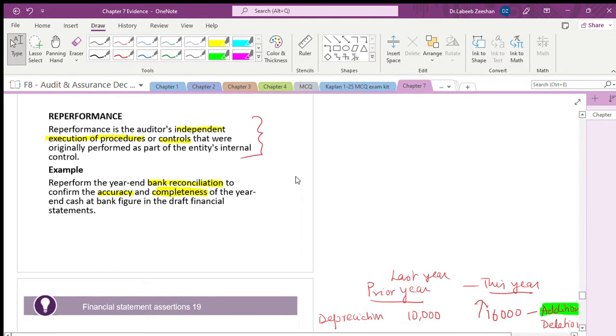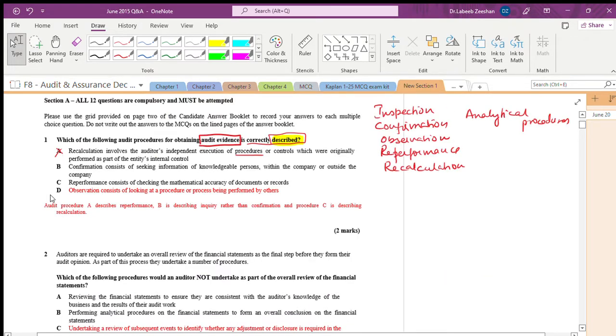The auditor's independent execution of procedures or controls that were originally performed by the entity is not recalculation. It is not recalculation, it is reperformance.